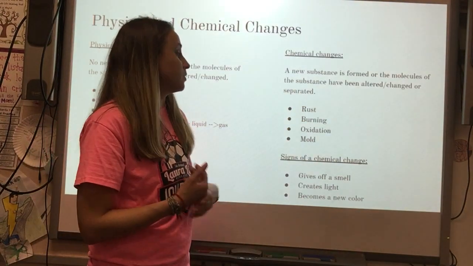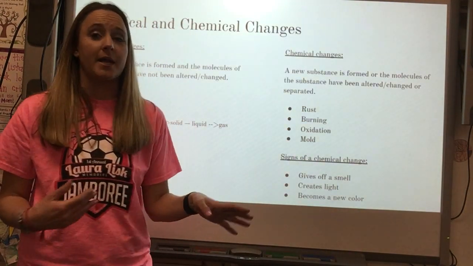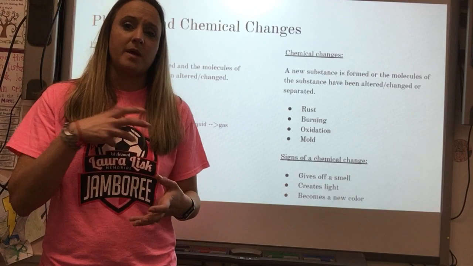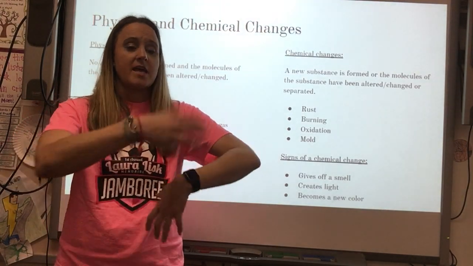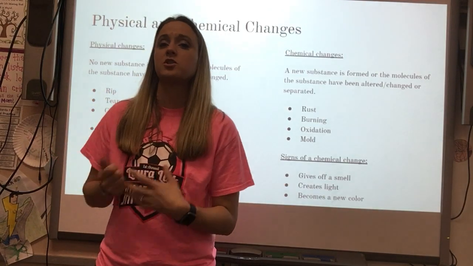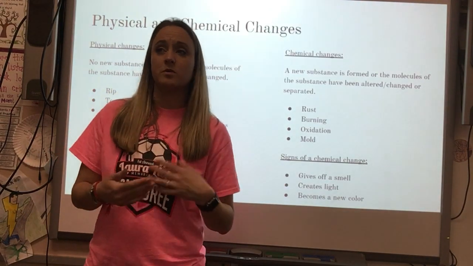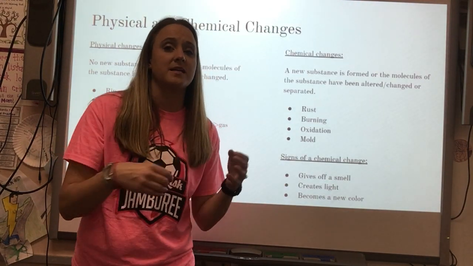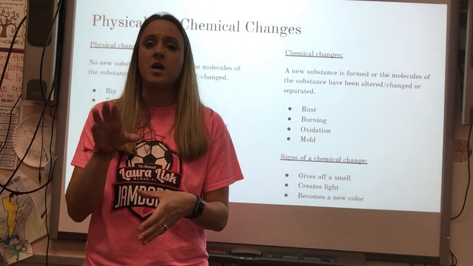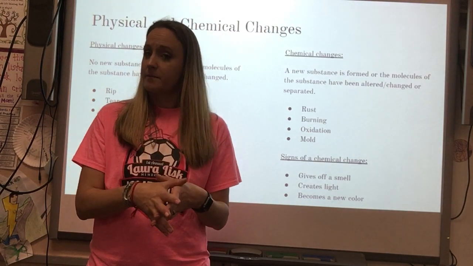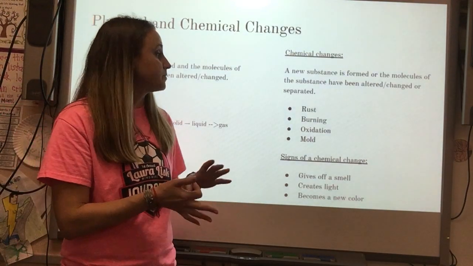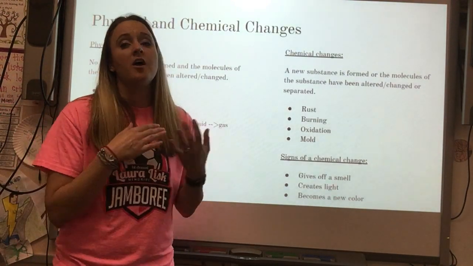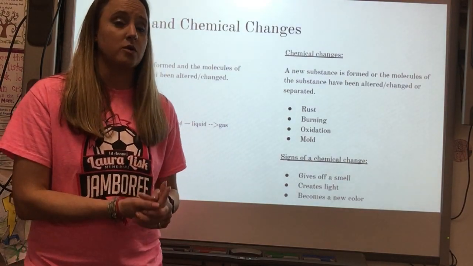Also, another example of a chemical change is anytime something is baked. You make cookie dough with your mom and you put it in the oven and it comes out as yummy, warm, delicious cookies. Those yummy, warm, delicious cookies can never go back to being that cookie dough or that batter ever again. It is a permanent change. So cooking, rust, burning, oxidation, mold, those are all examples of chemical changes.